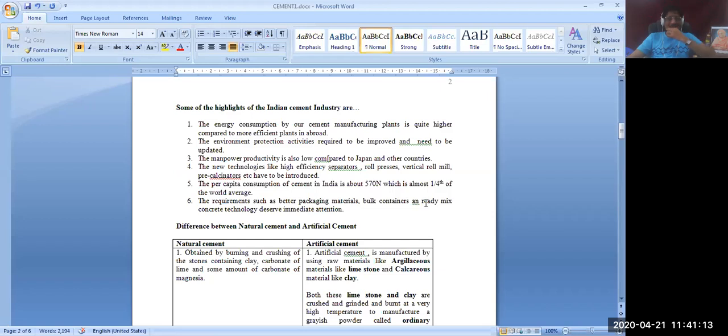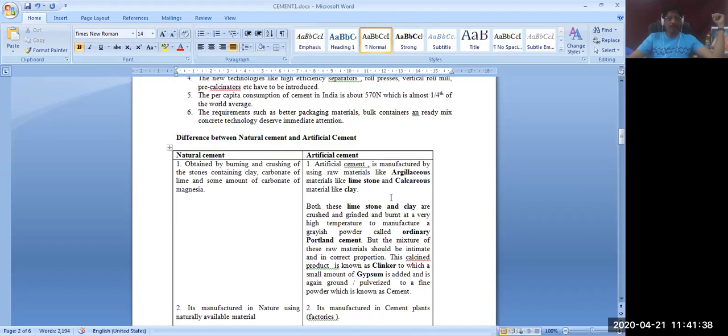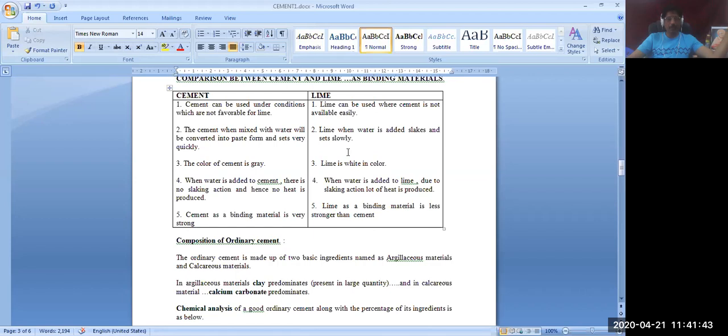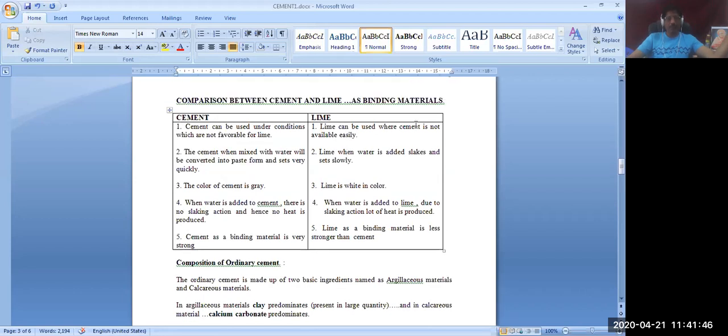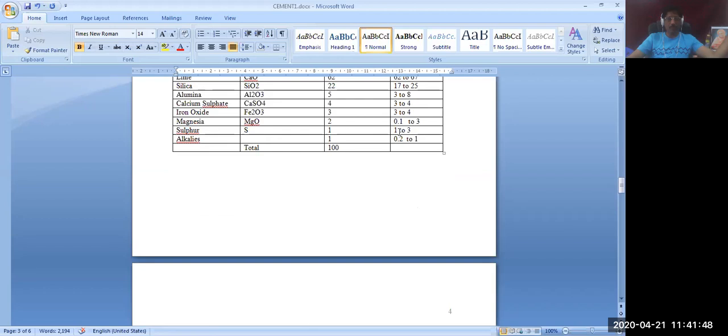Now, some highlights of the Indian cement industry. There will be energy consumption, and a need for environmental protection because a carbon footprint will be there. Manpower productivity is low. Okay, these are not required actually. The difference between natural cement and artificial cement is not there for you, and the difference between cement and lime is also not there for you.